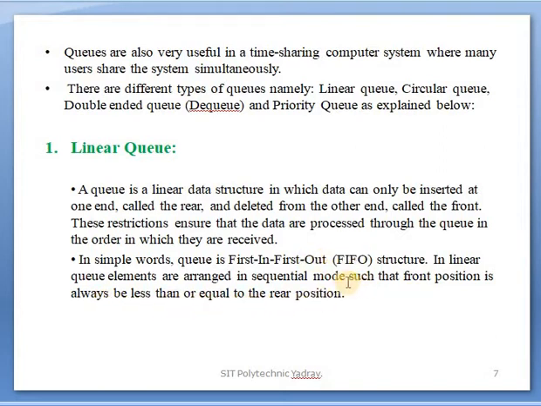Queue is first in first out, meaning the element which is added first will be out first. In a stack it is the opposite, last in first out, meaning the element added last will be deleted first. But in a queue the concept is opposite: the element which is added first will be removed first.